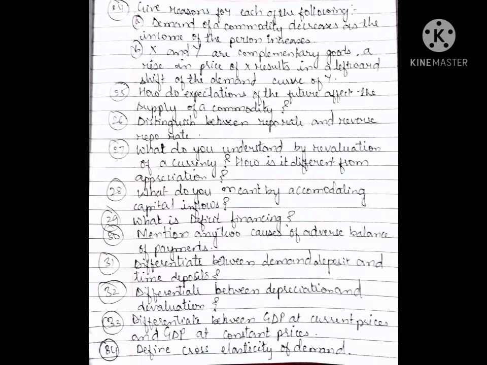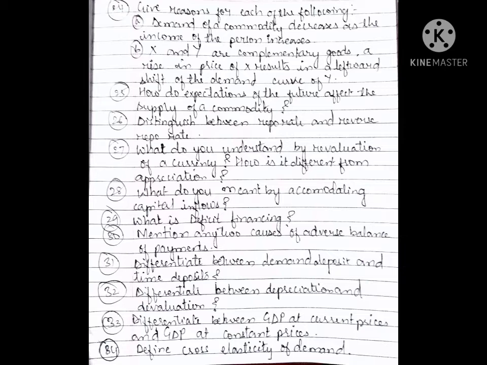What do you understand by revaluation of a currency? How is it different from appreciation? What do you mean by accommodating capital inflows? What is deficit financing? Mention any two causes of adverse balance of payment. Differentiate between demand deposit and time deposit. Differentiate between depreciation and devaluation. Differentiate between GDP at current price and GDP at constant price.